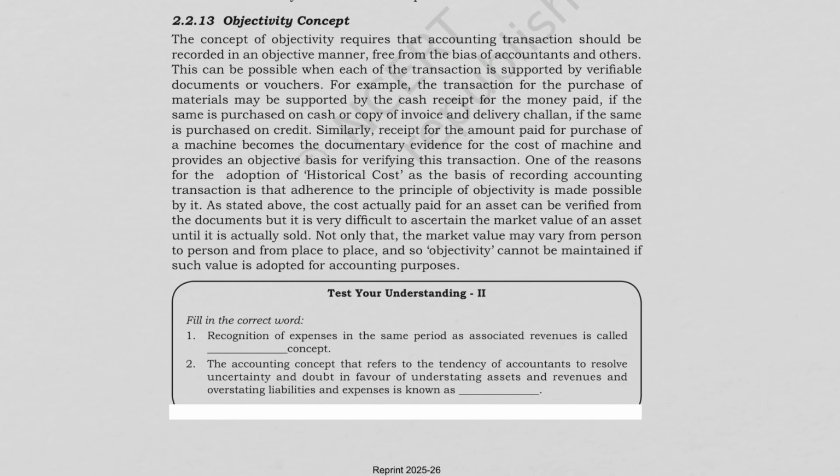Next we have the objectivity concept. The concept of objectivity requires that accounting transactions should be recorded in an objective manner. Objective manner means it should be free from bias of the accountants as well as others. Each transaction is supported by verifiable documents or vouchers.